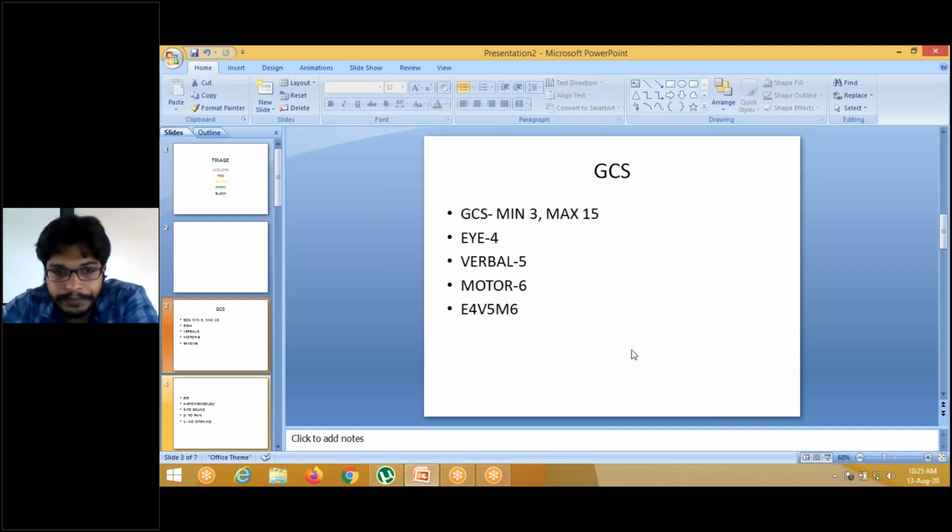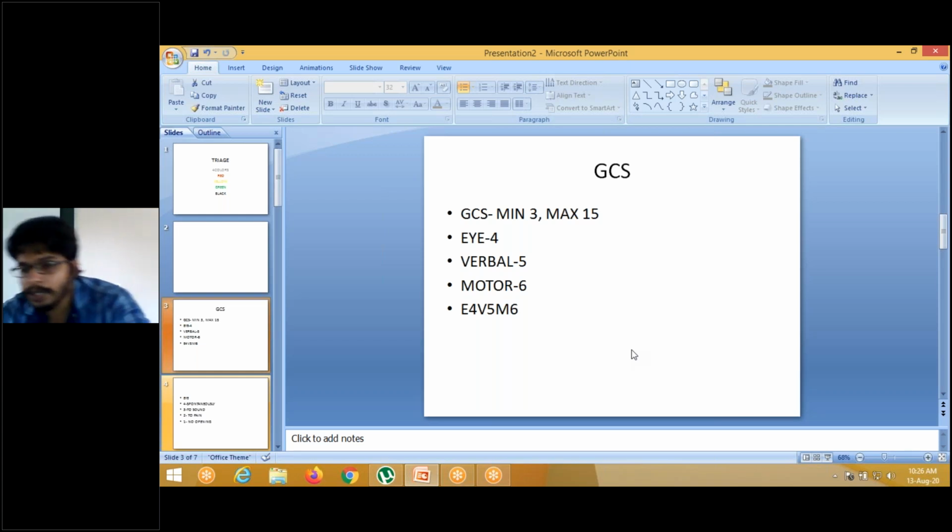Next, M4. These are some confusing numbers, that's why I'm asking. Yeah, withdrawal to pain. You have to remember in order. First, patient localizes to pain. Next, withdrawal. Localizes and withdrawal, 5, 4.